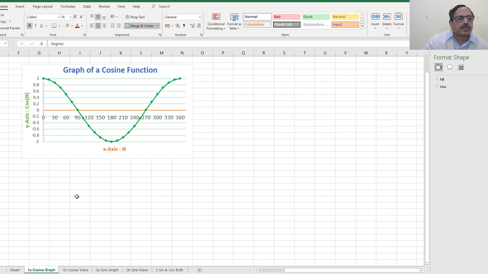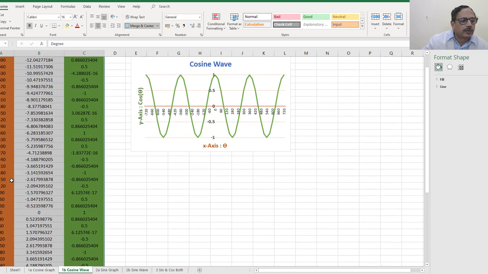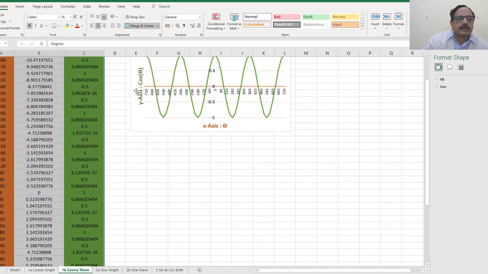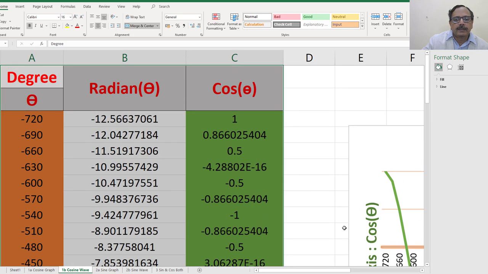We have changed the cosine wave also, plotting angle in radians. Now instead of 0 to 360, we have taken from -720 going up to 0 and then again increasing. So if we plot the graph of this, we get a cosine function like this.